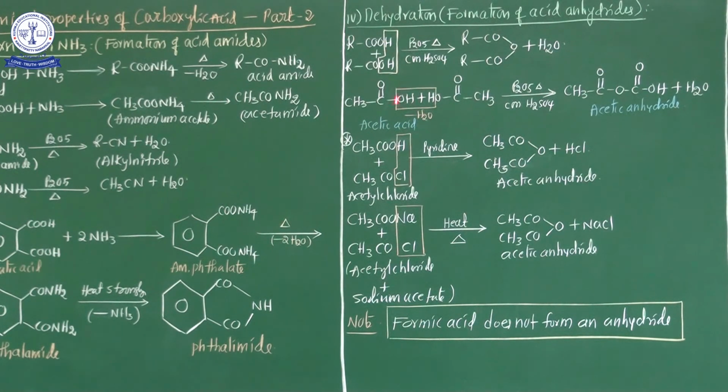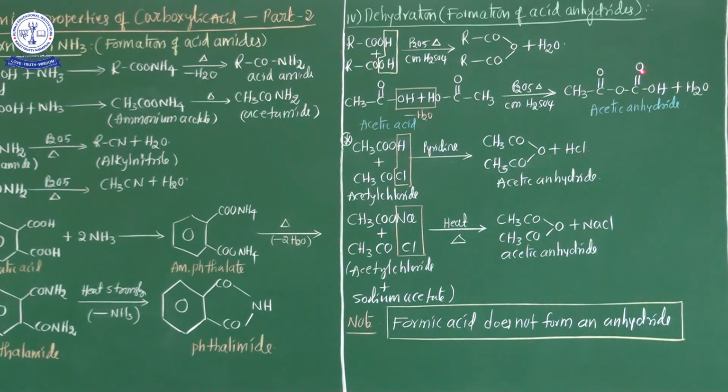So from one acetic acid the OH group is eliminated, and from the other acetic acid one hydrogen is eliminated. So finally water molecules are eliminated from the 2 combinations of acetic acid in the presence of phosphorus pentoxide or concentrated sulfuric acid. These are powerful dehydrating agents, and finally acid anhydrides are obtained.